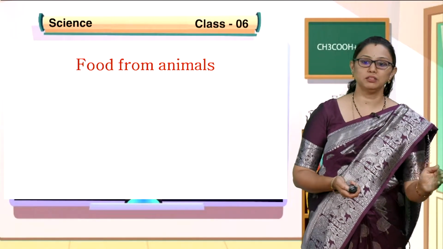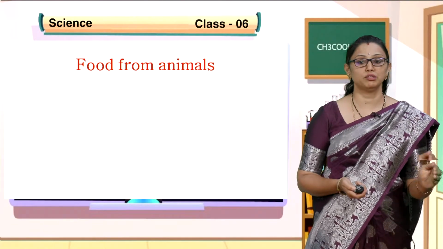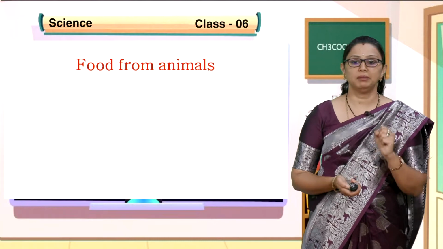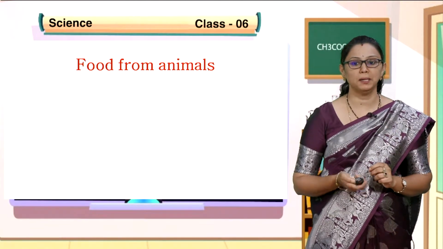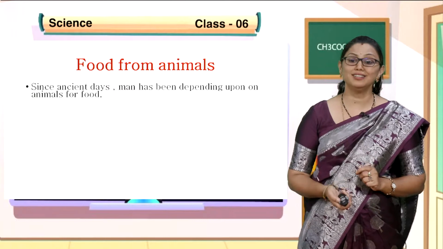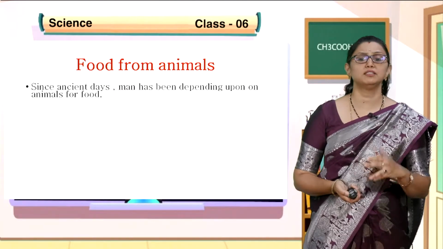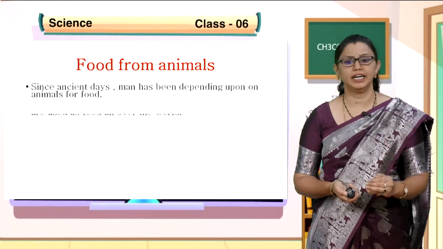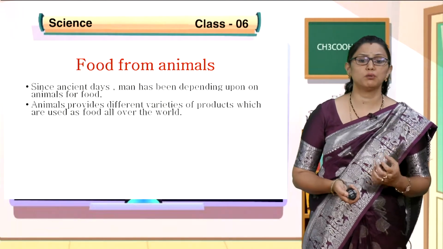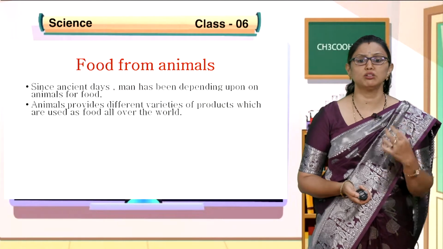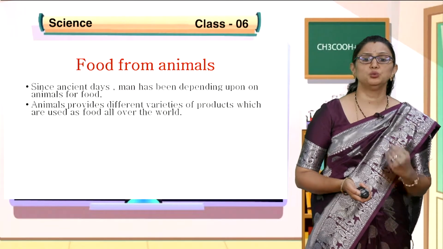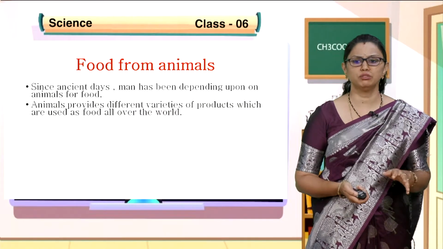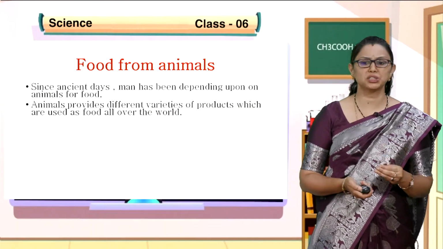So next comes food from animals. As I told, if you compare the sources of food from plants and the sources of food from animals, we have very limited food obtained from animals. Since ancient days, man has been depending upon animals for food, directly or indirectly. Animals provide different varieties of products which are used as food all over the world, not only in India.